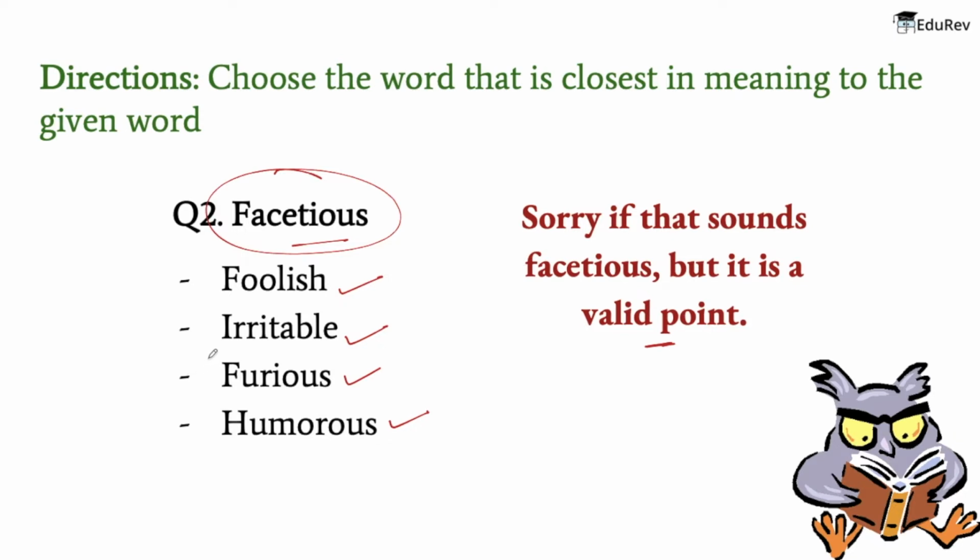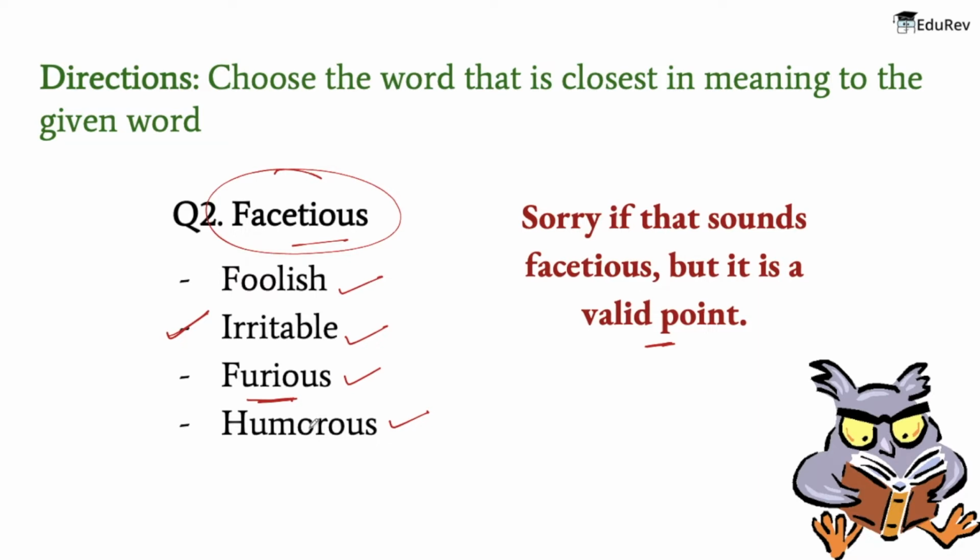The meaning of foolish is lacking good sense or judgment. The meaning of irritable is having or showing a tendency to be easily annoyed. The meaning of furious is extremely angry. And the meaning of humorous, lastly, is in a way that causes amusement.